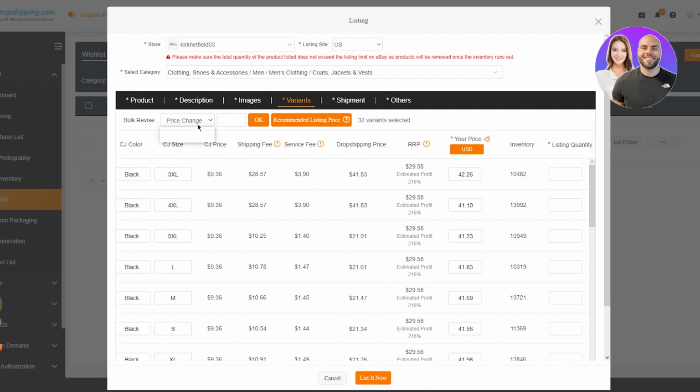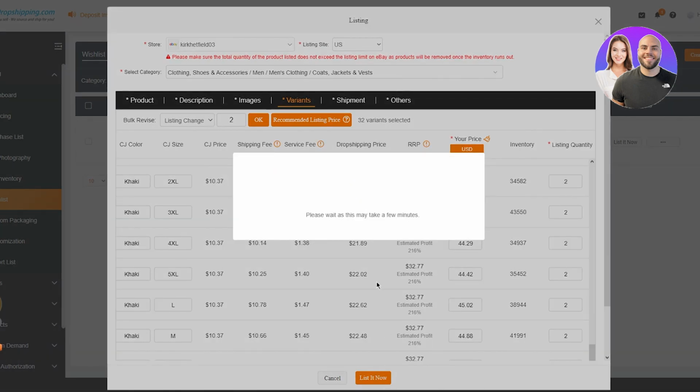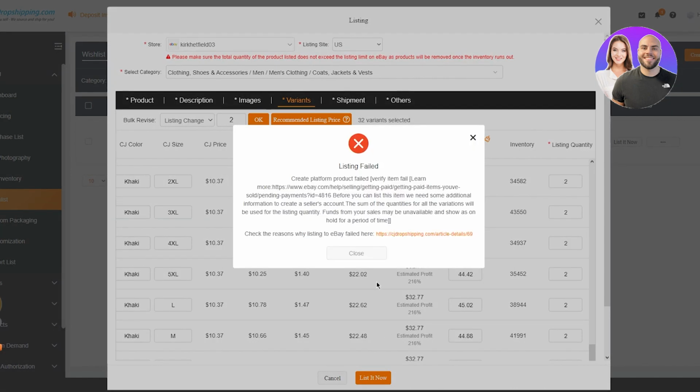And the quantities obviously purely depend on your basic listing stuff. So I'm also going to mess around with the bulk listing changes. Let's say I'm going to change the quantity to 2. I'm going to click on OK, and there we go, the listing quantity is changed. And then once you do all that, we're going to hit OK.